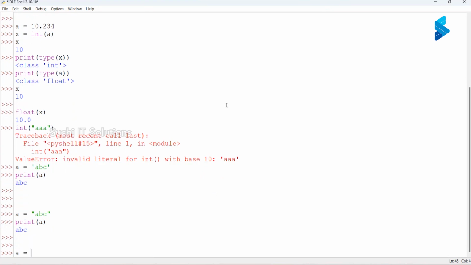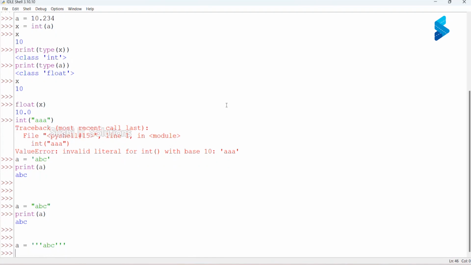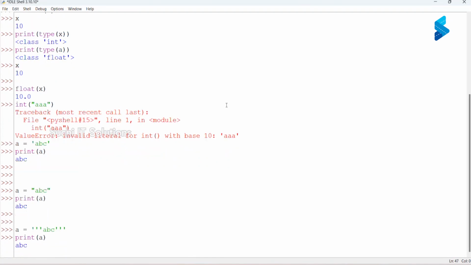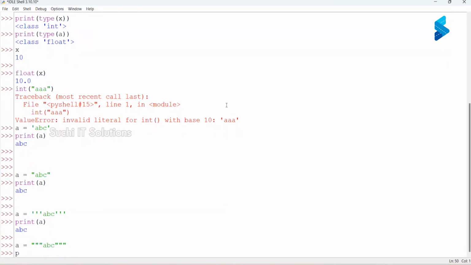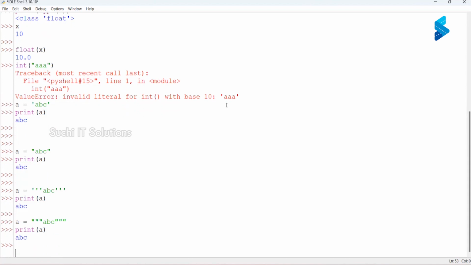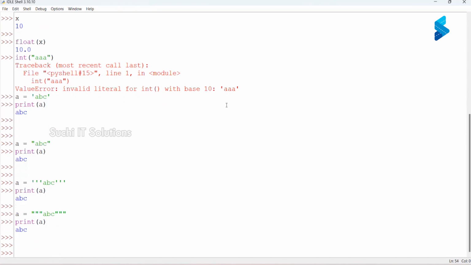I can also use triple single quote. No problem. Or I can use a triple double quote. Are we clear? So you can use any of these to create strings.